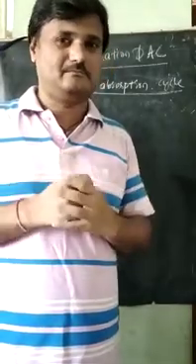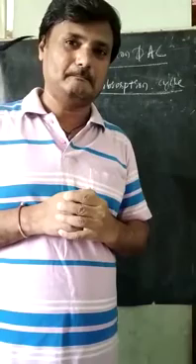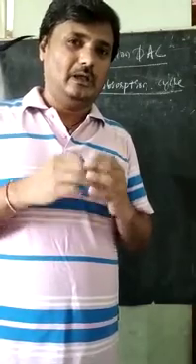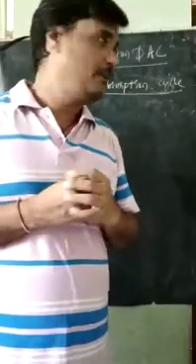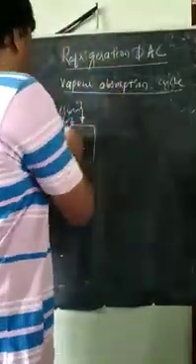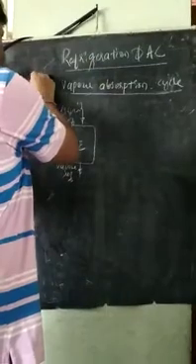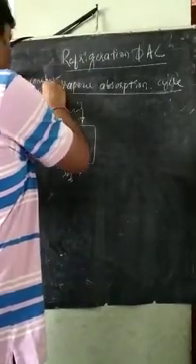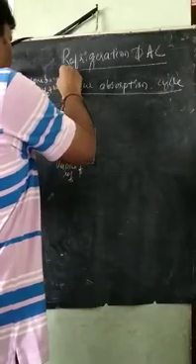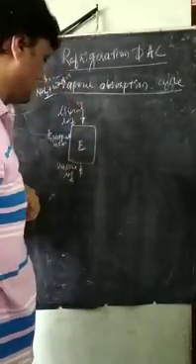So we have to use a combination of refrigerants like ammonia plus water.